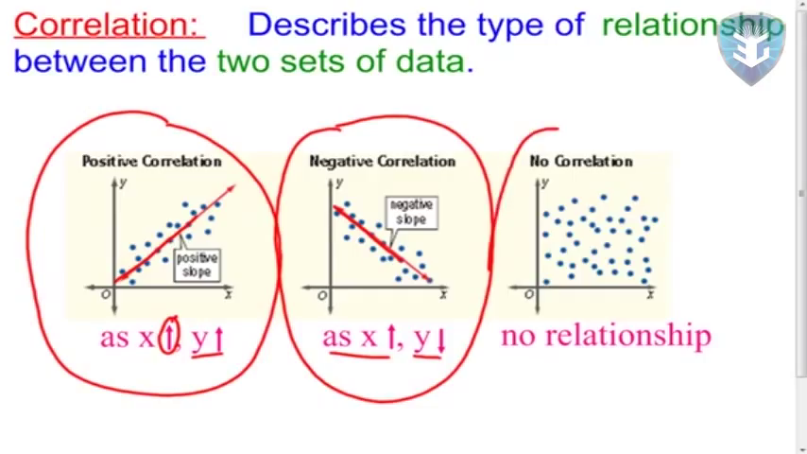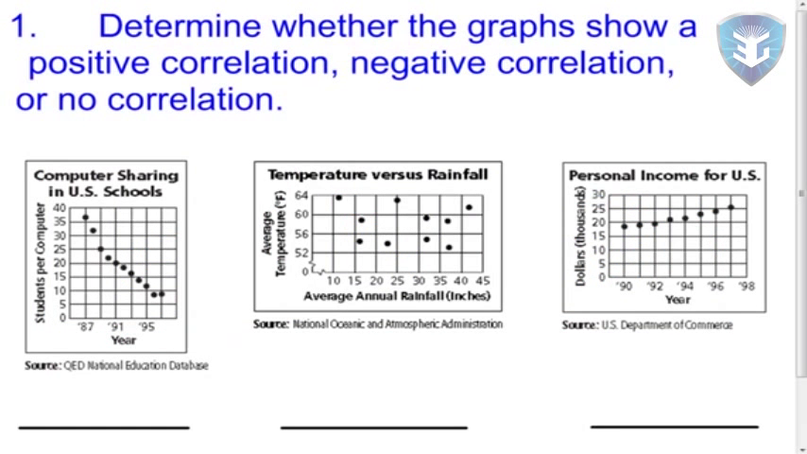And then over here, when there's really no pattern to your dots whatsoever, then there is no correlation. Okay? So positive correlation would mean you have a line with positive slope. Negative correlation would mean you can kind of fit a line to it that has negative slope. And no correlation means you can't really fit a line to it. Okay? So we are going to go back and look at these three examples here and determine whether they have positive correlation, negative correlation, or no correlation.